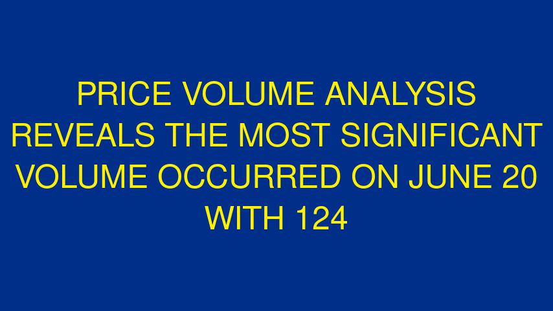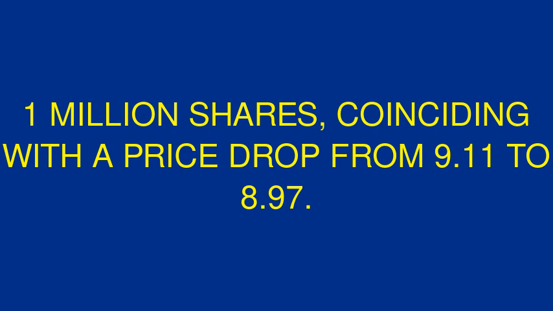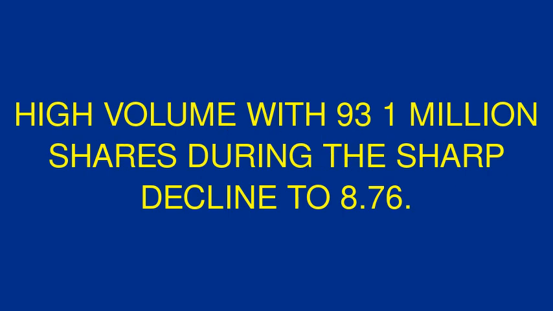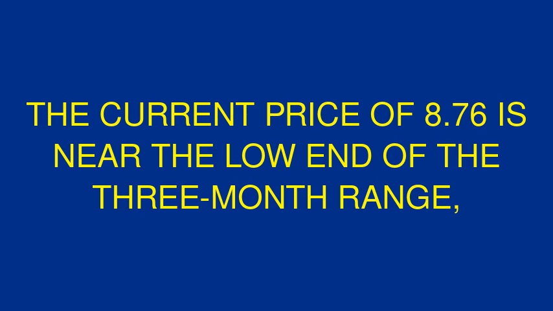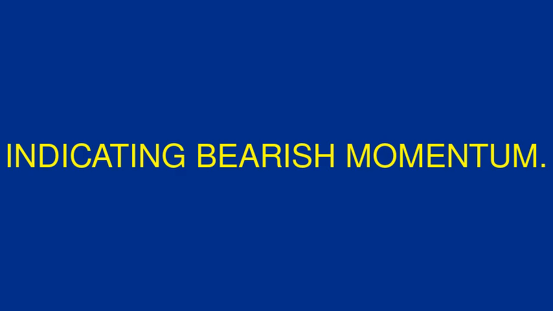Price volume analysis reveals the most significant volume occurred on June 20 with 124.1 million shares, coinciding with a price drop from 9.11 to 8.97. August 14 also saw high volume with 93.1 million shares during the sharp decline to 8.76. Recent price action shows increasing volume on down days, suggesting accelerating distribution. The current price of 8.76 is near the low end of the 3-month range, indicating bearish momentum.